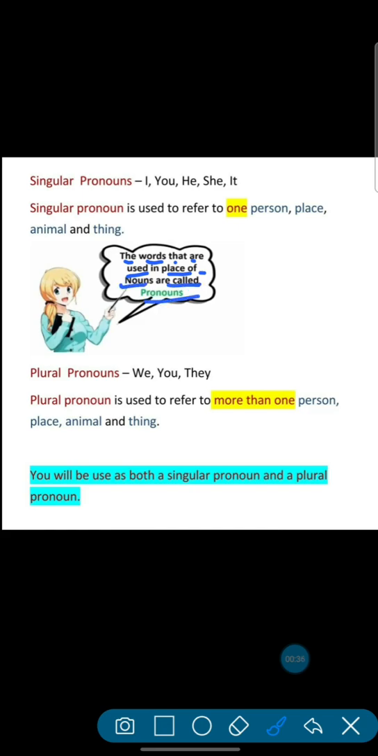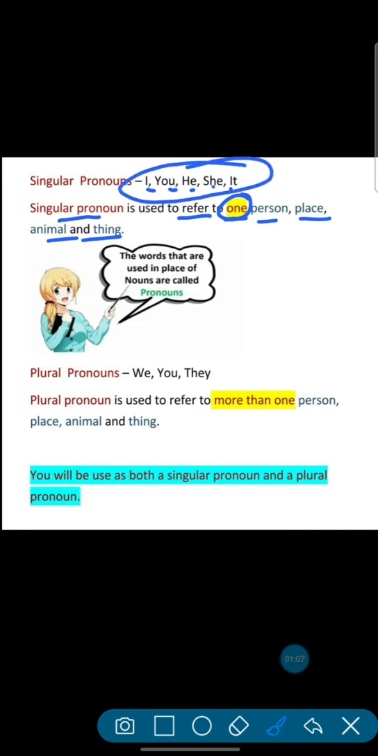Okay, students? We have done singular pronouns. What is a singular pronoun? A singular pronoun is used to refer to one person, place, animal and thing. See, I, you, he, she, it. These are singular pronouns.